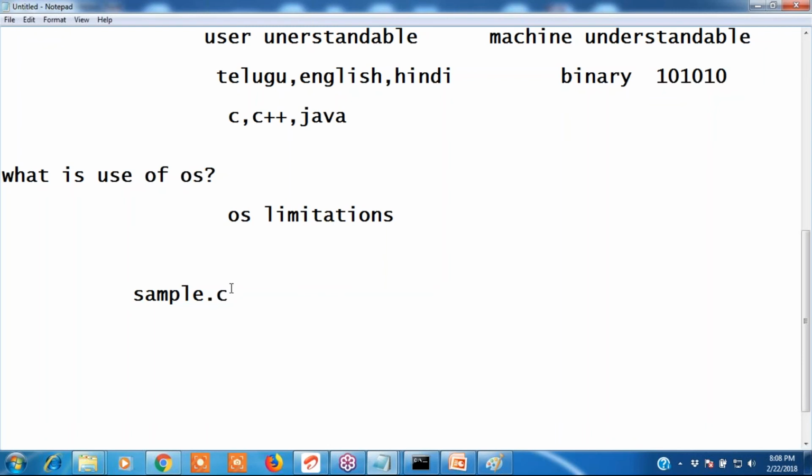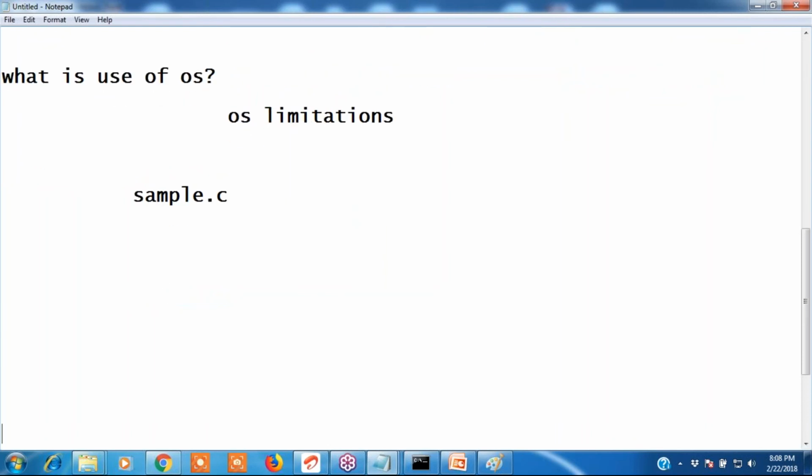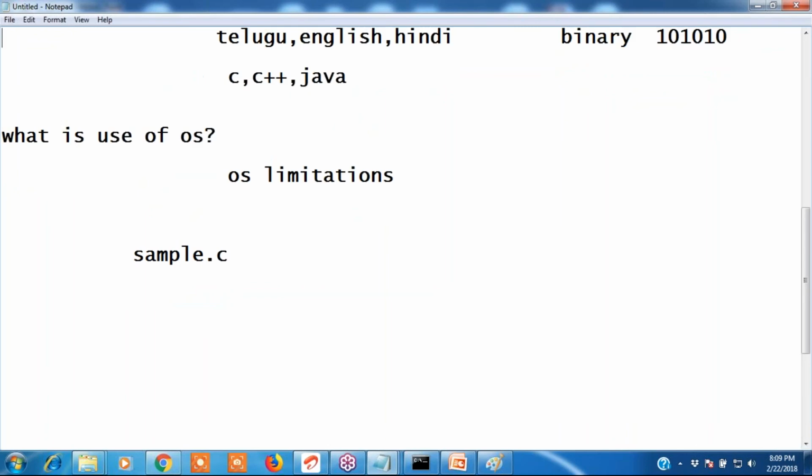We have to use external software. Those external software are called translators. What is a translator? A translator is software. It converts.